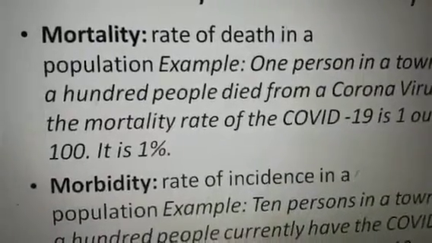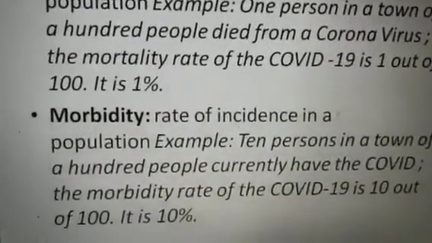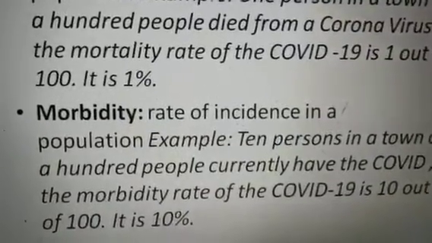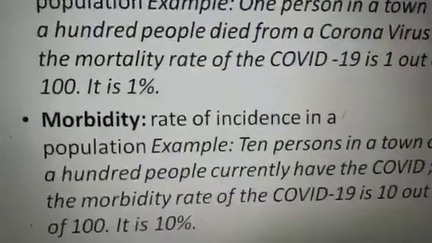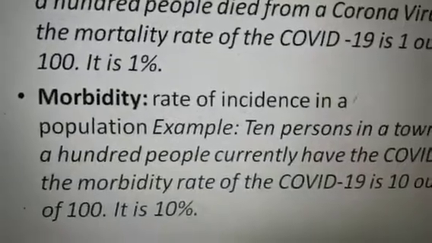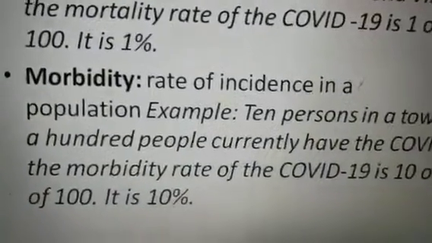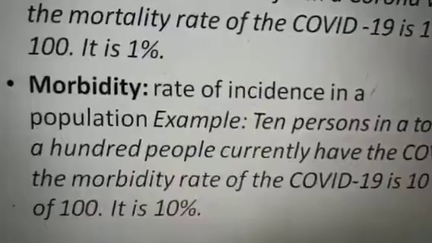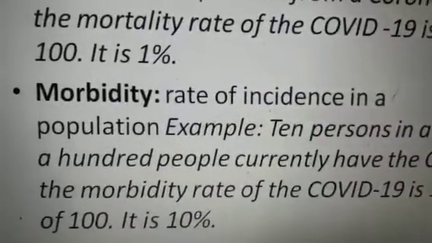This is the mortality rate of corona. And what is morbidity? Rate of incidence in a population. That means how many people have been affected through this coronavirus. This is called morbidity.